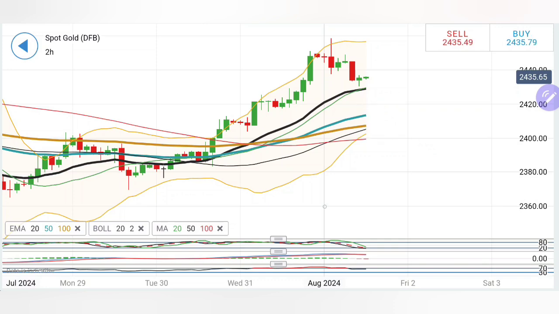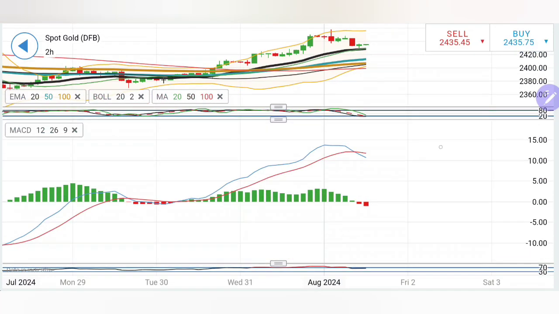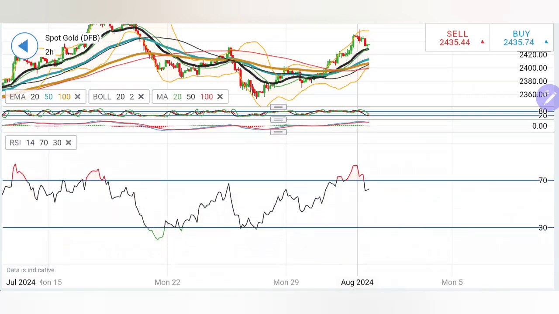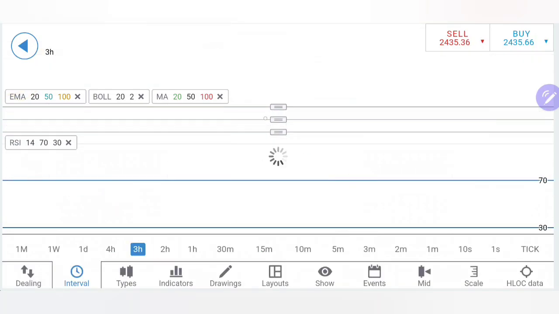Moving average is definitely trading bullish. Stochastic oversold. MACD, look at the MACD crossing over here at the top, trading with slight divergence, slightly bearish, and just two candles away suggests that it can resume its downtrend. We have to watch out. If it breaks below 2430, 28, certainly more bearishness will prevail. RSI coming out of the overbought zone here.